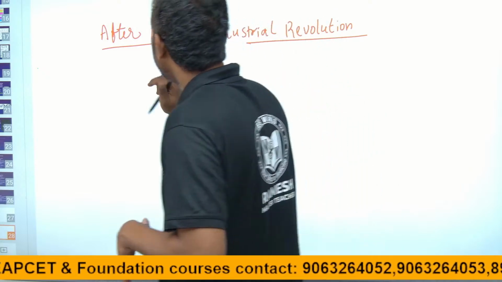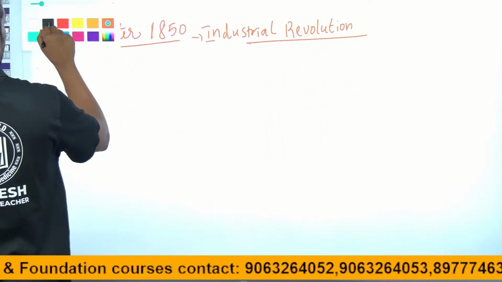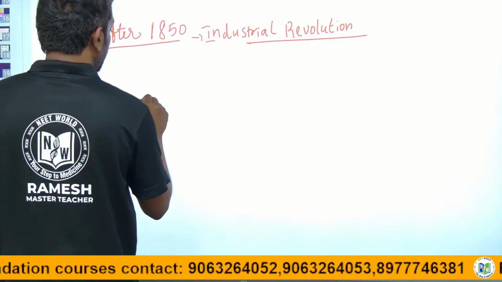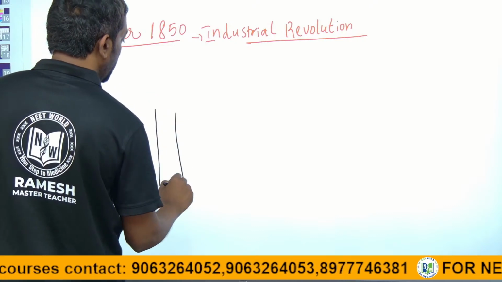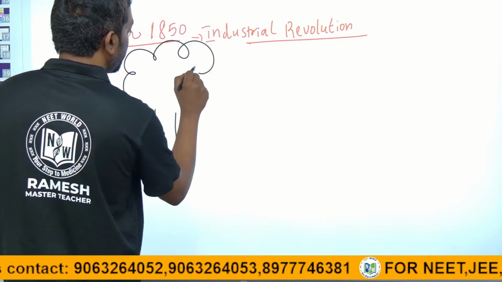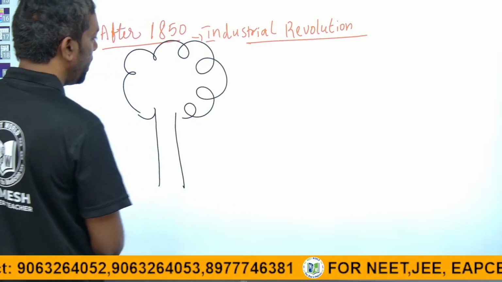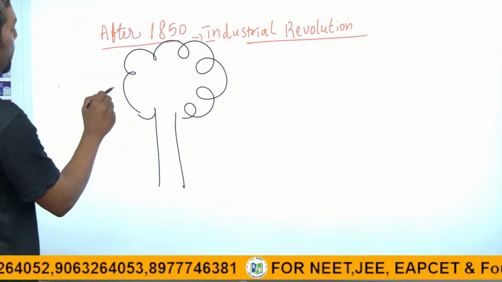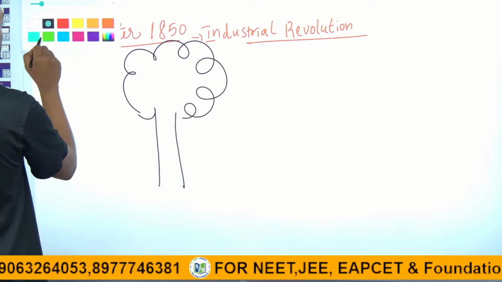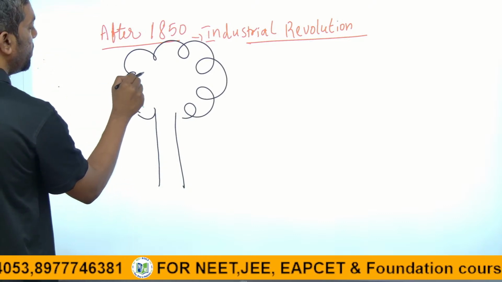In this condition, there is the tree lichen. The name of the tree is lichen, right? This is the tree lichen.